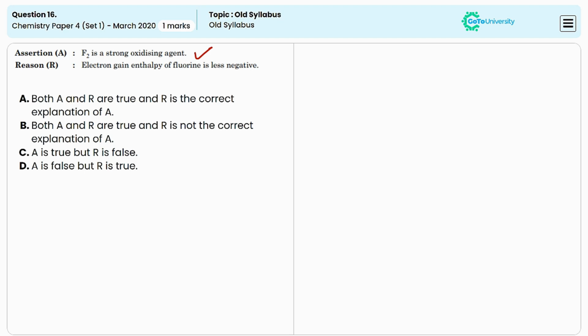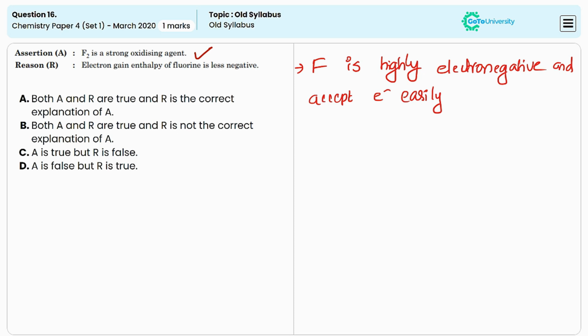This is the correct statement because the most electronegative element in the periodic table is fluorine. So it has a strong tendency to gain electrons and to produce fluoride ions. This high electronegativity and electron affinity makes it very effective at oxidizing other substances. Means it can easily accept electrons from other elements or compounds during a chemical reaction. So they can act as a good oxidizing agent because the substance which undergoes reduction is acting as a good